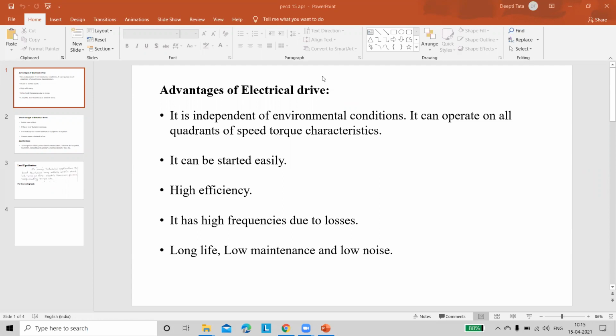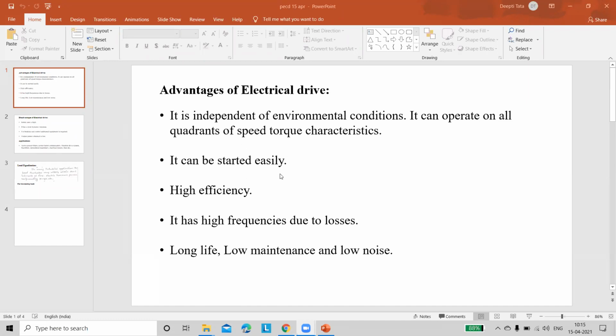In this drive, you can control the speed in two categories, forward motion and reverse motion, and in 4 quadrants. That's why it can operate on all 4 quadrants of speed torque characteristics: forward motoring mode, forward braking mode, reverse motoring mode, and reverse braking mode. That's why you're getting 4 quadrants.